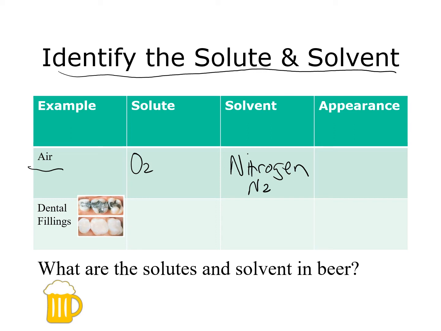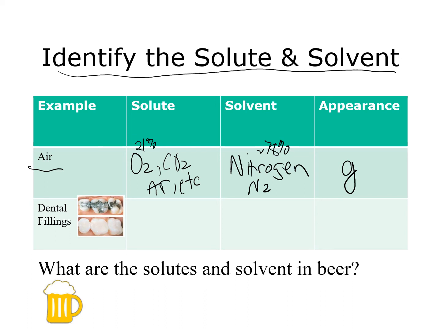So air is approximately maybe, I'd say about 78% nitrogen, and oxygen's about 21%. And then we have some other gases present in the smaller amount. So you can have more than one solute. So when we exhale out carbon dioxide, that's another gas you would find in the air. Argon is also present, and there's a number of other gases present in smaller amounts. So the appearance for air we know is a gas. So this is an example of a solution that is a gas.